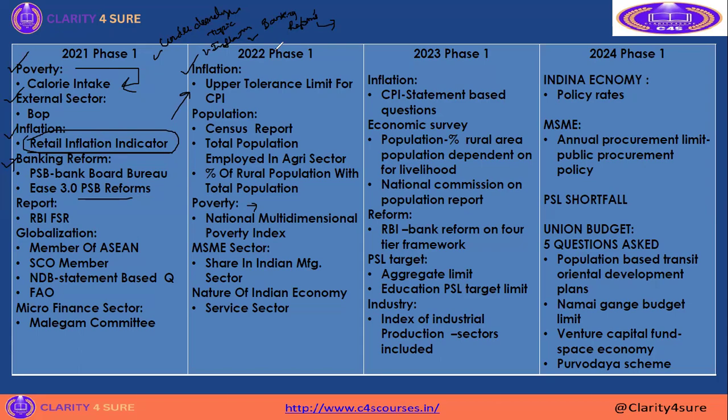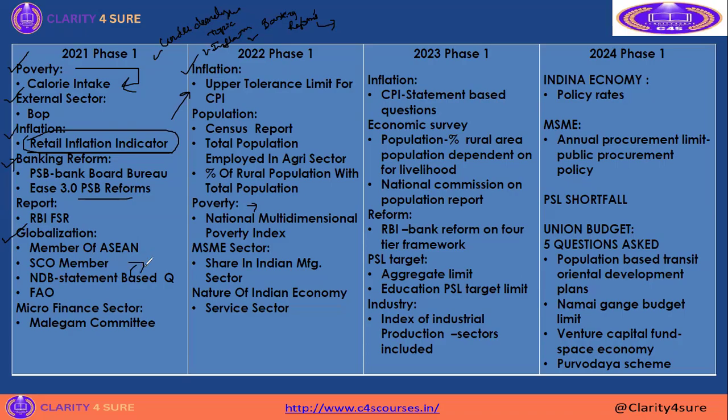Okay, then the question that has been asked in 2021 is globalization. Members of ASEAN has been asked. CSO member has been asked, and the NDB. Okay, NDB was asked in a statement based question. They asked about the president of NDB.